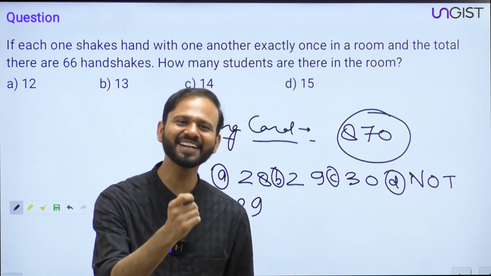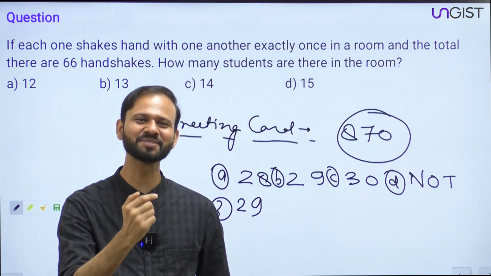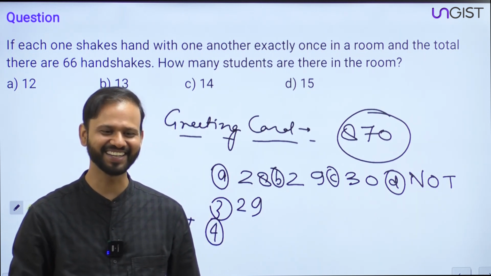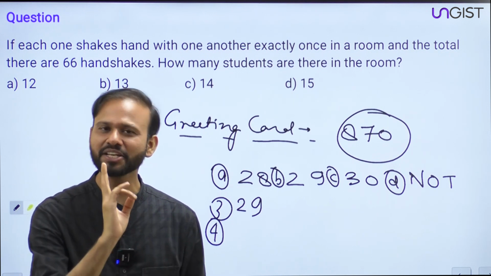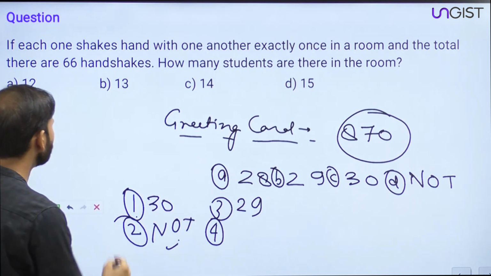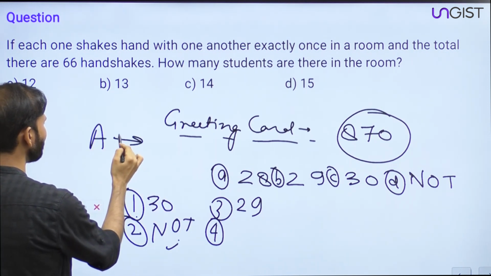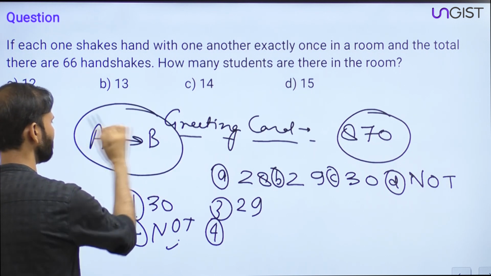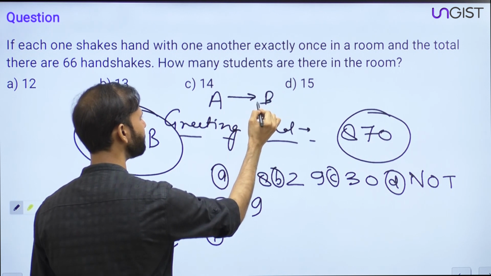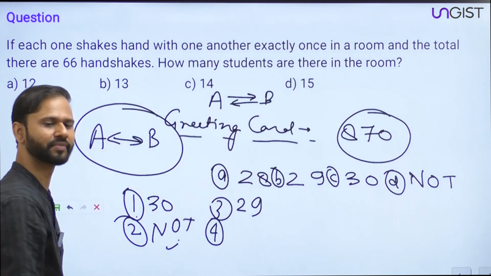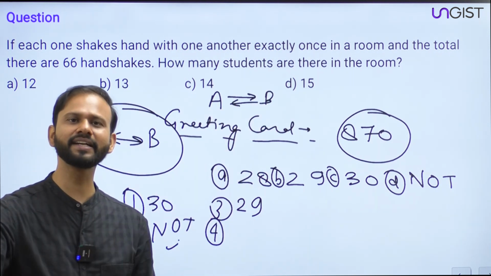if I give a greeting card to you, then I'll expect a card from you also. You also have to give me a card, it won't work otherwise. So in the case of handshake, only one handshake works for both of them, A and B. But in the case of greeting cards, A is giving a card to B and B is also giving a card to A. Only then will it be considered an exchange of greeting cards.